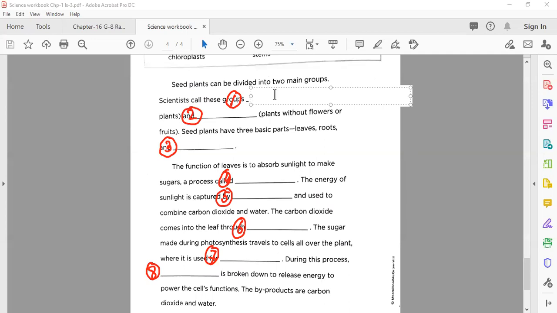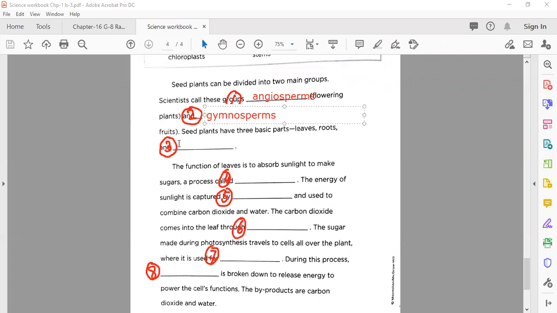So the first is with flowers or fruits, you can say. Yes, angiosperms, well done. Angiosperms. And the second one, very nice, excellent, my dear. Gymnosperms, well done.